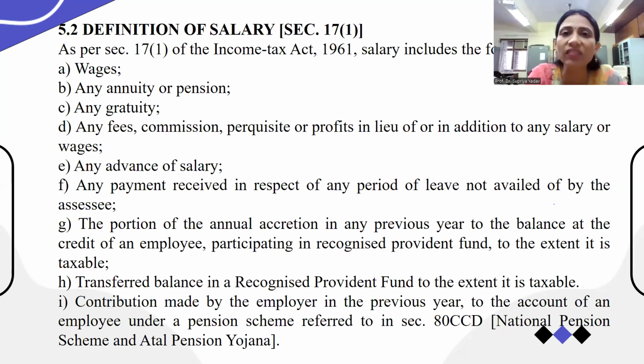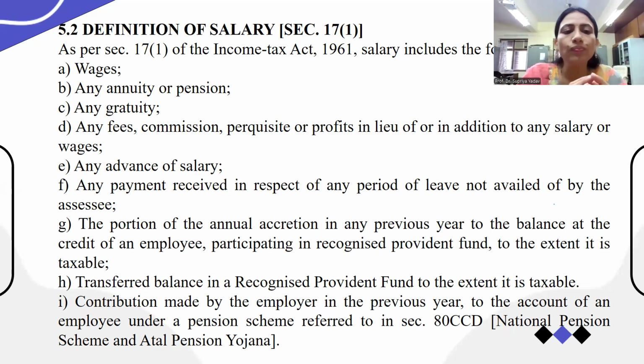It is known as leave salary. Next is the portion of annual accretion in any previous year to the balance at the credit of the employee participating in recognized provident fund to the extent it is taxable.